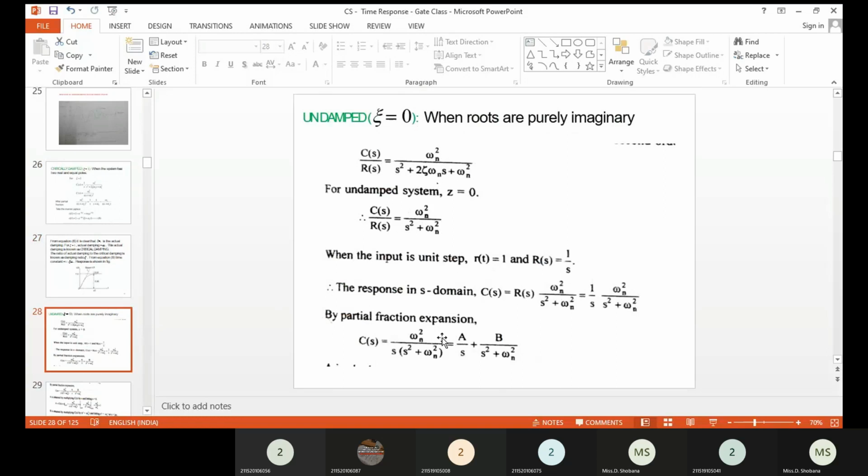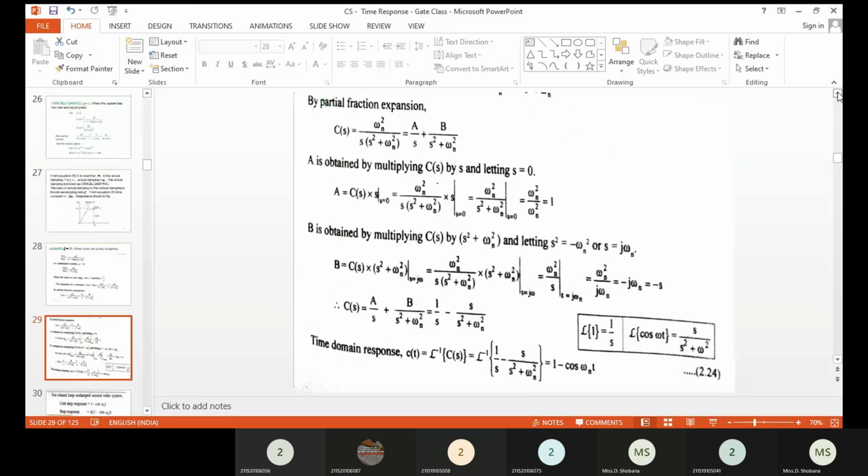You can apply the partial fraction. You can see A divided by s plus B divided by s square plus omega n square, and then you can finally determine the A value, B value, C value. A value is nothing but 1. You can see C of s into s, s equal to 0. So s gets cancelled, s square is 0 now. Omega n square divided by omega n square is equal to 1.